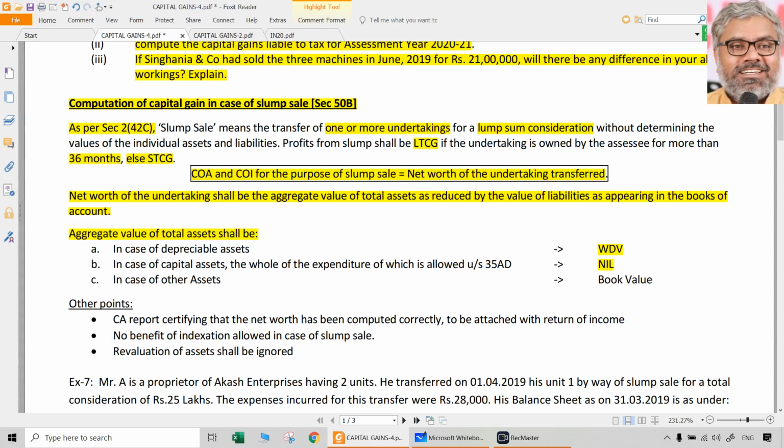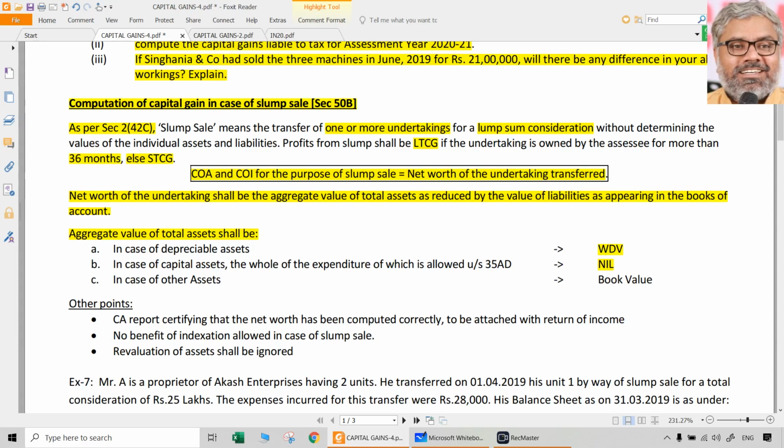Now again, if you include it, that will be added to the cost of acquisition. That is again going to be claimed as deduction for the purpose of capital gains. That would be wrong. That is why if any asset was appearing in the balance sheet against which full expenditure was already claimed as deduction earlier under 35AD, the value of that asset for the purpose of computing the net worth shall be taken as nil.